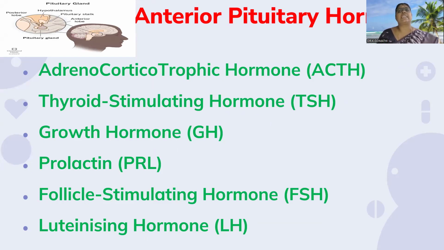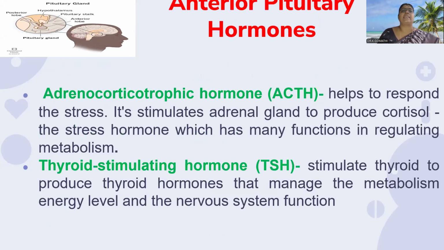Adrenocorticotropic hormone, ACTH, thyroid stimulating hormone, TSH, growth hormone, GH, prolactin, PRL, follicle stimulating hormone, FSH, luteinizing hormone, LH. Let us see each hormone. Adrenocorticotropic hormone. This hormone helps to respond to stress. It stimulates the adrenal gland to produce cortisol, the stress hormone, which has many functions in regulating our body metabolism.